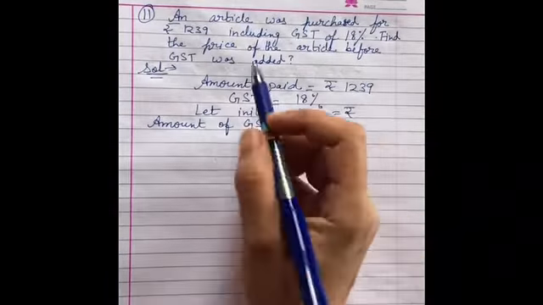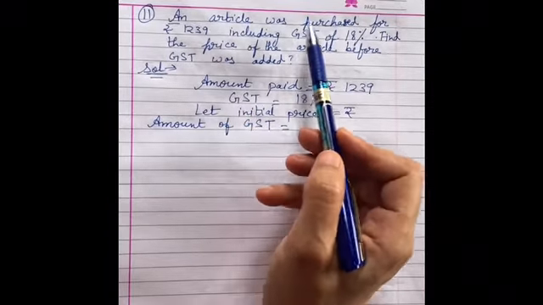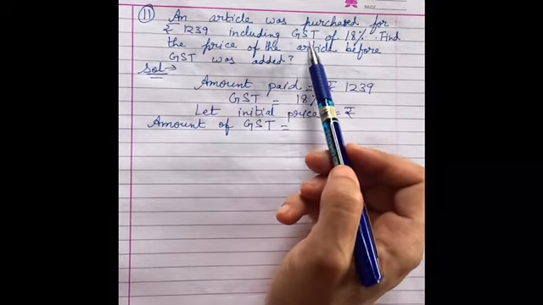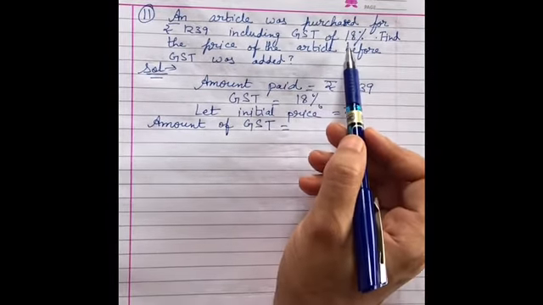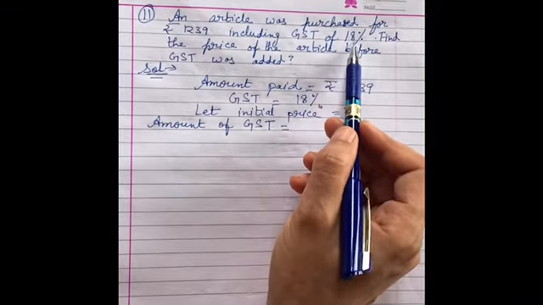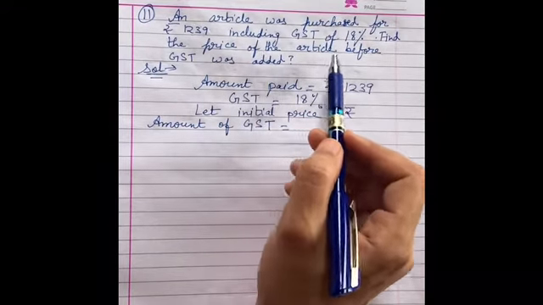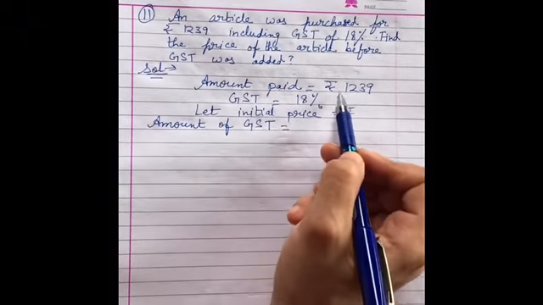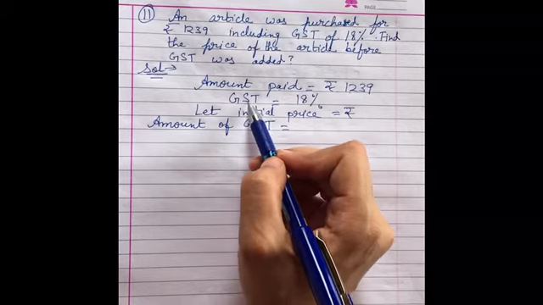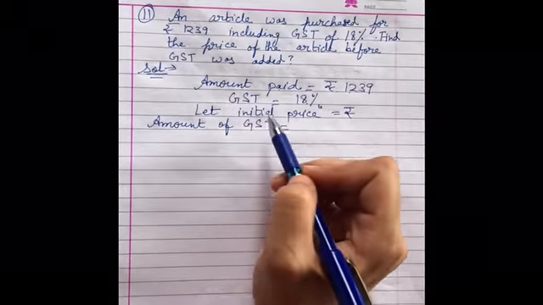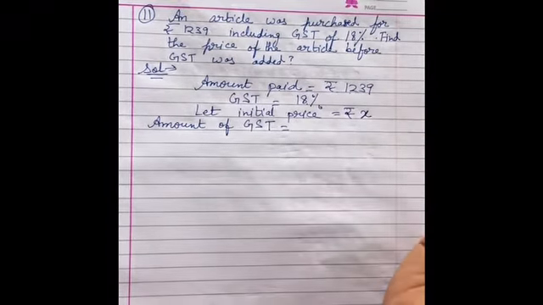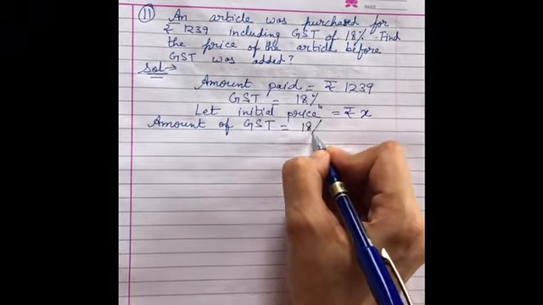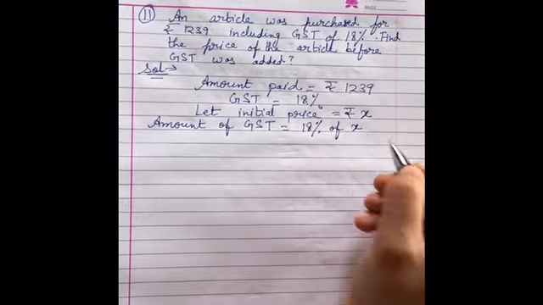Now, the next question, question number 11. An article was purchased for rupees 1239 including GST of 18%. GST laga hai, tax laga hai, GST is a tax of 18%. Find the price of the article before GST was added. So, in this they have given us the amount paid is rupees 1239. GST is 18%. हमने मान लिया है initial price है X. Fine. So, GST हमेशा initial price पर लगता है. So, it will be 18% of X initial price.